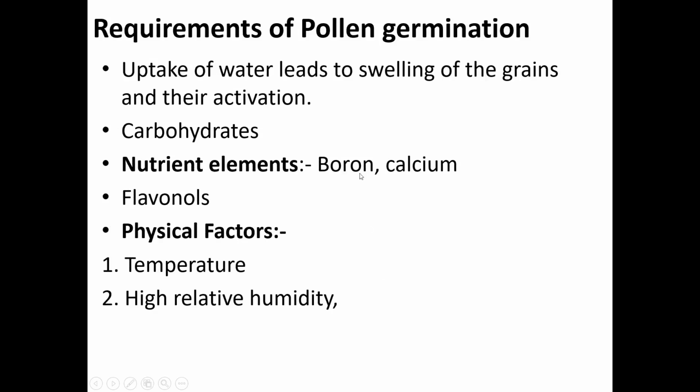Now let us see what the requirements are. Environmental factors or some nutrient elements are required for pollen germination. Uptake of water leads to swelling of the grains and their activation. Then the second requirement, carbohydrate. For the germination of pollen in nutrient medium, sugar is always necessary.